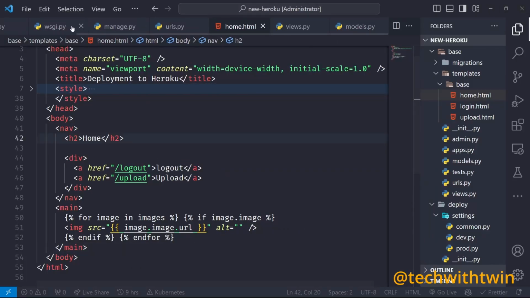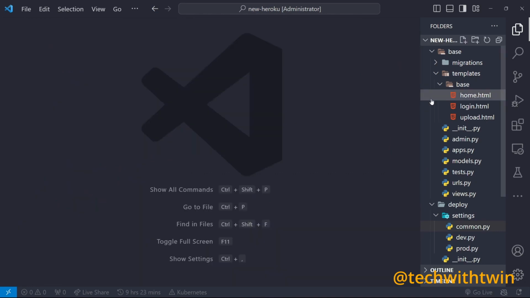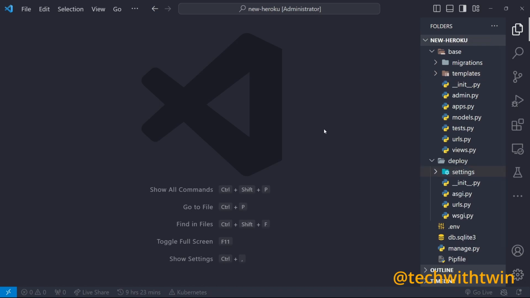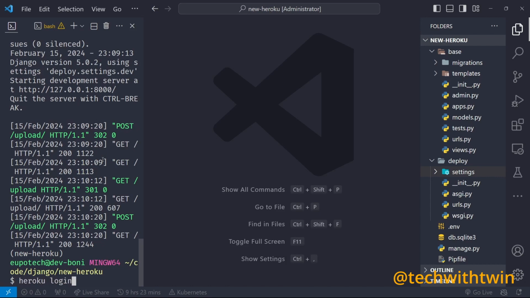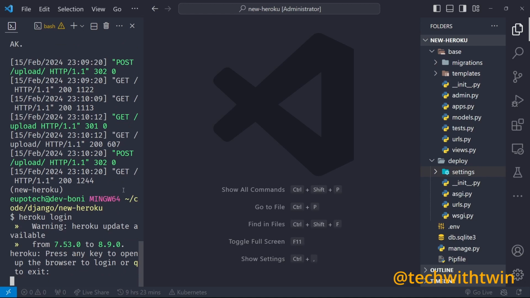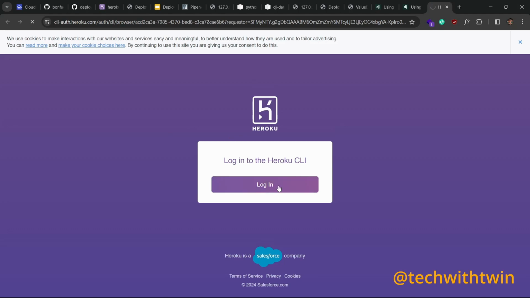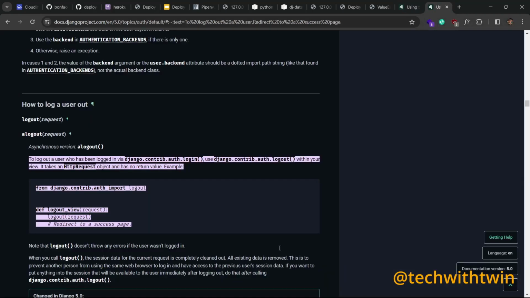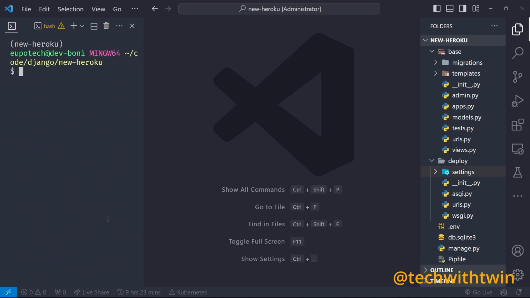So our application is almost ready and we need to deploy the application. I will not add anything, I will just wait for it to throw errors and then we can fix them, so that in case you are writing your own, then you know how to debug. So you can do here, heroku login. You'll be taken here, you log in, close this, then go back. Then we are logged in, so we are logged in.